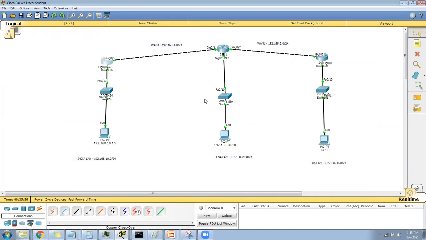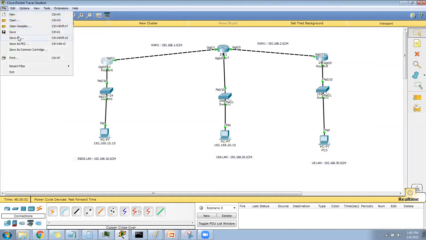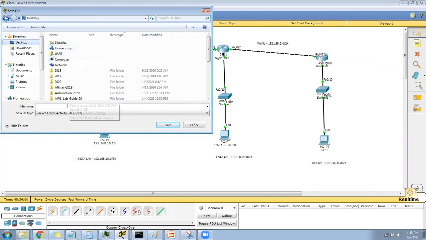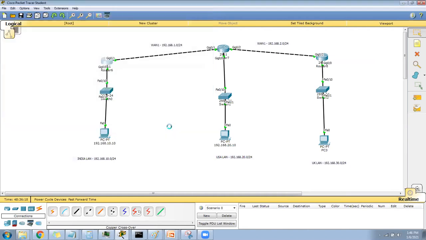Now can you tell me first how many networks are here in this diagram? How many networks are here? 5. 5. Perfect. So see, this topology I'm going to use. So I will save this topology saying routing base topology. Right? So all my routing, not only static, like dynamic routing and everything, we will use this diagram.